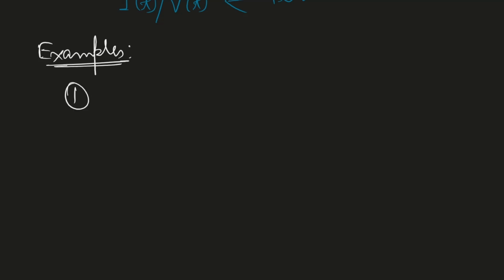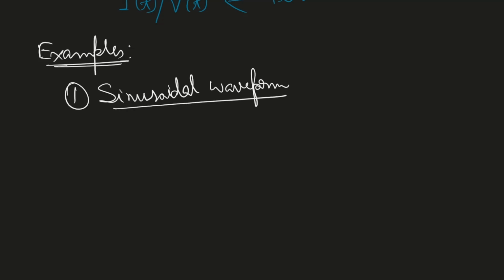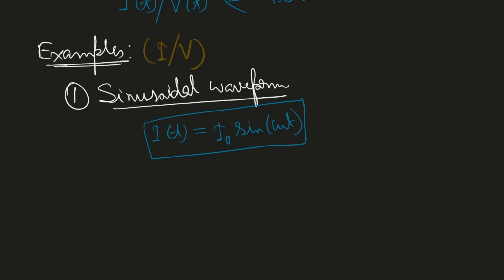Let me go through some important examples. Number one, the sinusoidal waveform. Whatever we talk about will be applicable for current or voltage. Let me first write down the expression of the current. Let us say that for current, this is the form: I naught sine omega t. Sinusoidal means sine or cosine, this type of thing.